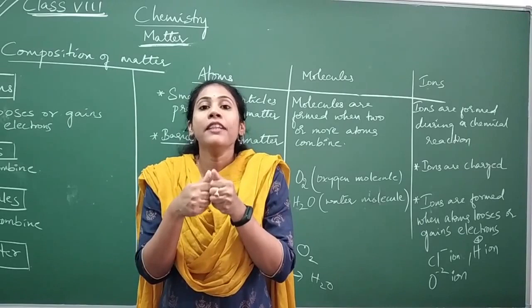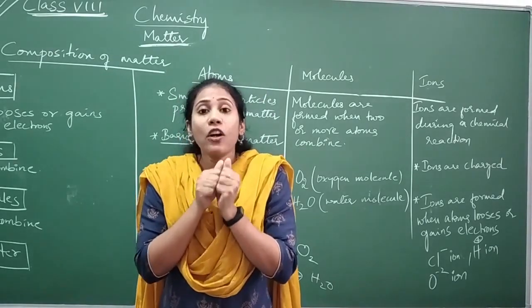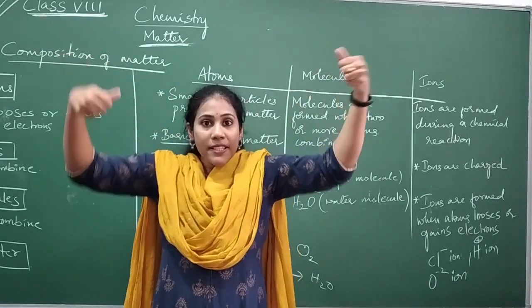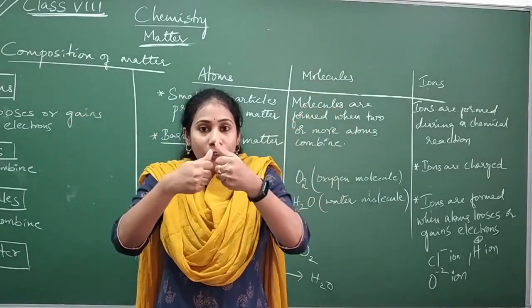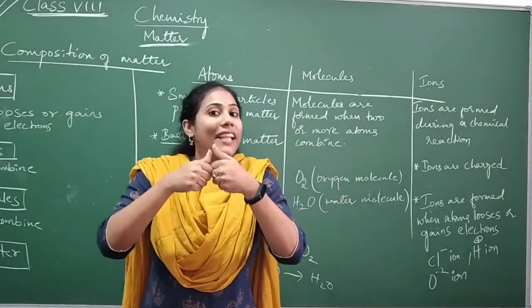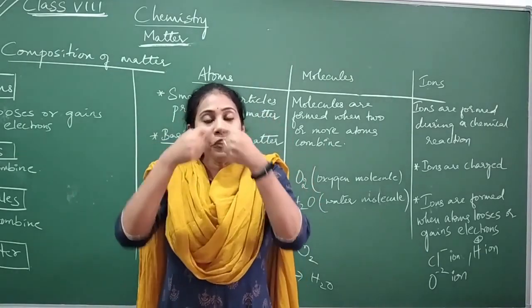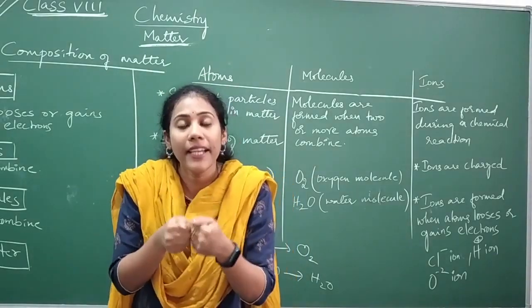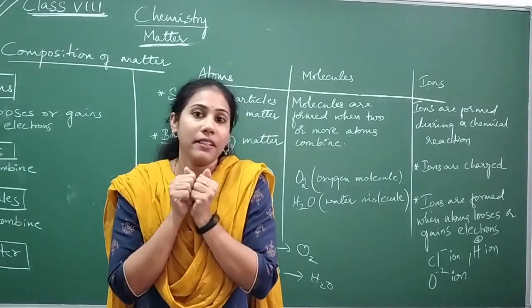Combining of atoms or of molecules also we call a chemical reaction. When 2 atoms come nearer and nearer, a kind of attractive force forms between them. That attractive force we call a bond. If that is happening between 2 atoms, we call it a chemical reaction.